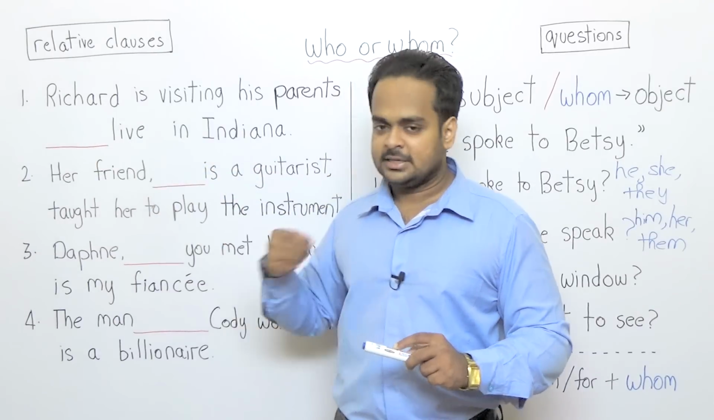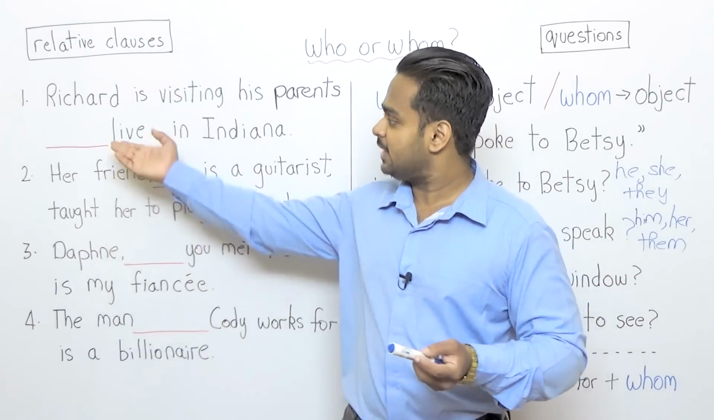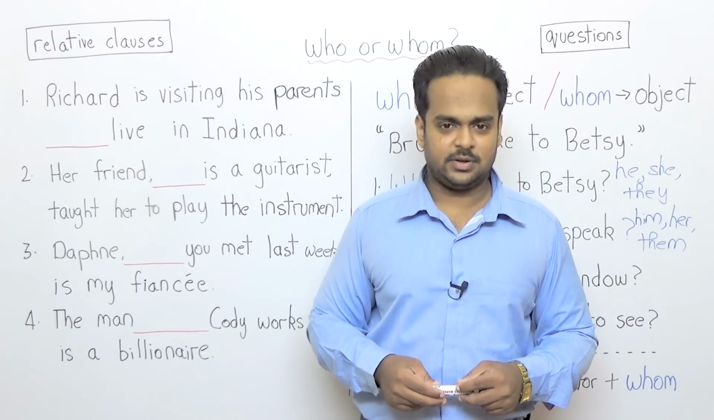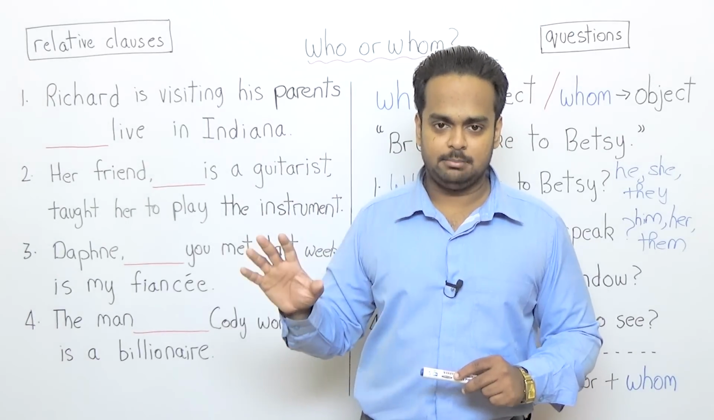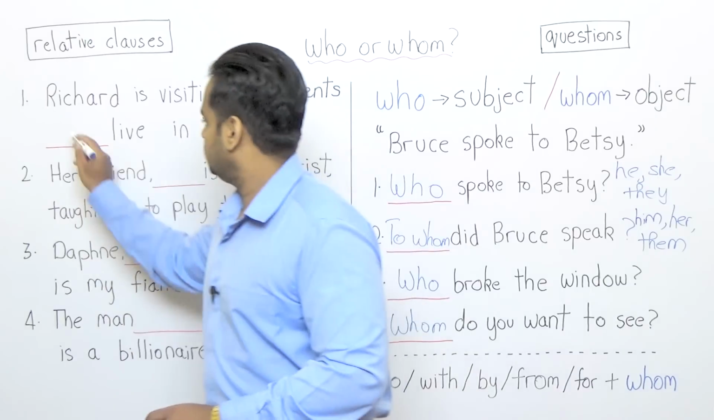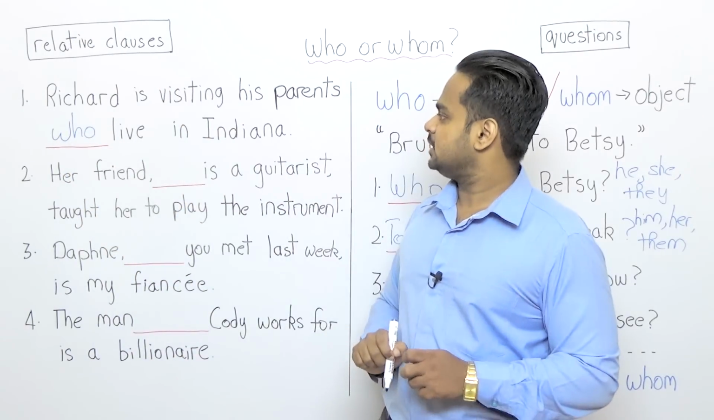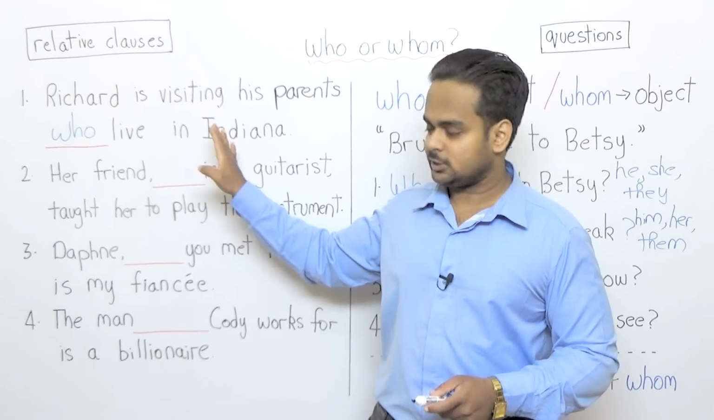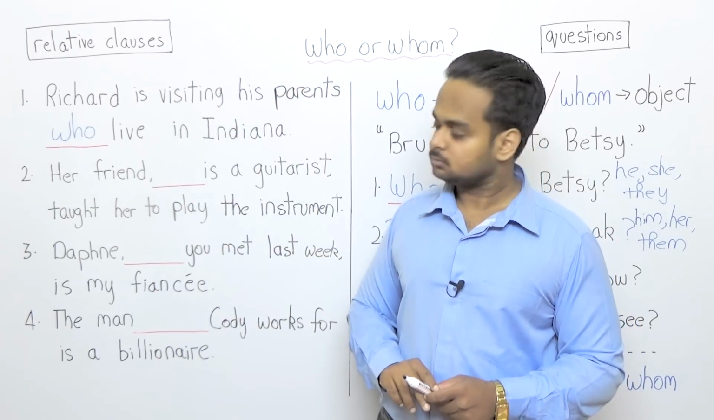And we want to focus on this second sentence. So instead of his parents, can you say they or them? Can you say they live in Indiana or them live in Indiana? Them live in Indiana is wrong. They live in Indiana is correct. So no M, no whom. Simple. So Richard is visiting his parents who live in Indiana. Just remember that this is not a question. This who just refers to his parents.